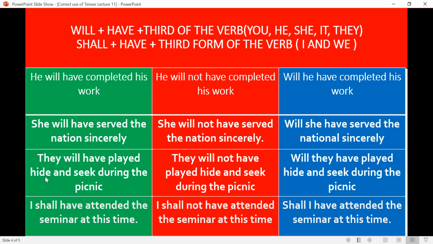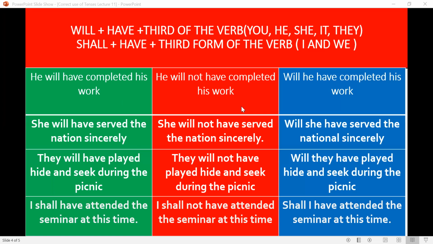They will have played hide and seek during the picnic. They will not have played hide and seek during the picnic. Will they have played hide and seek during the picnic? I shall have attended the seminar at this time. I shall not have attended the seminar at this time. Shall I have attended the seminar at this time? So all these sentences are showing the completion of an action in the future which started in the future and will be finished in the future.